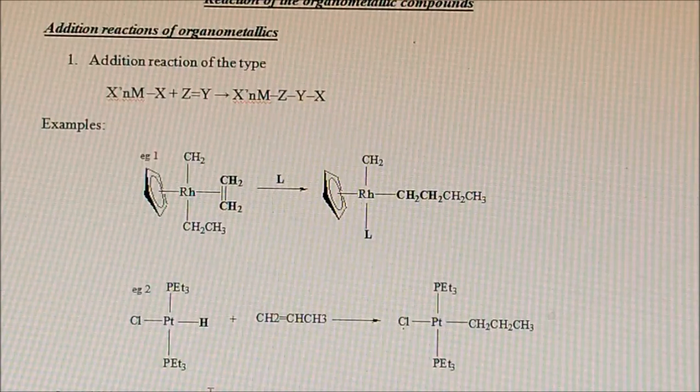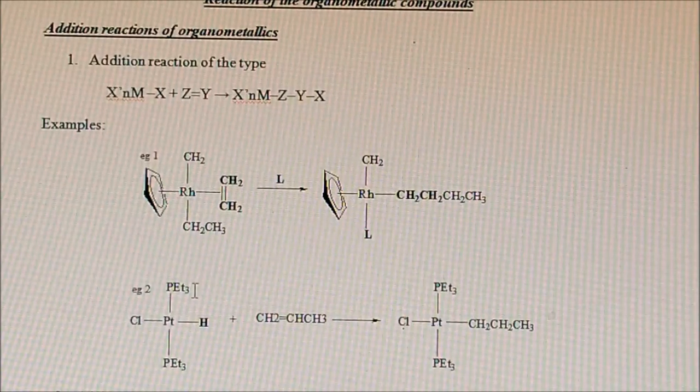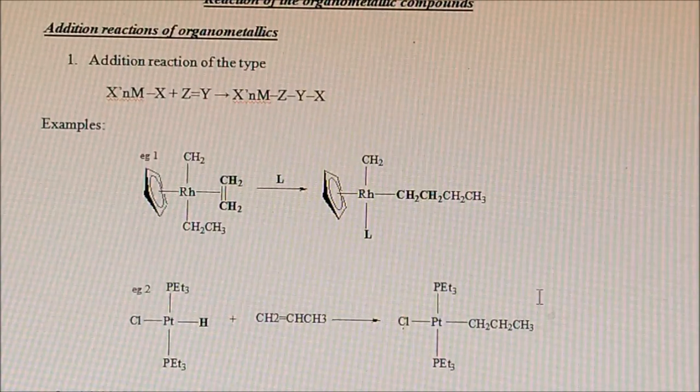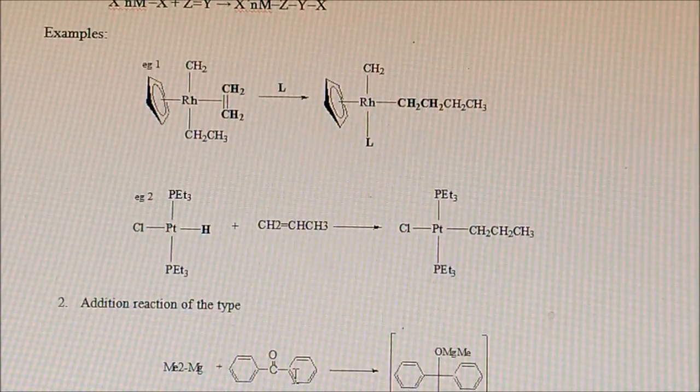But the second example is entirely different from the first one. Suppose you have the same type of ligand as in the first example, that is an alkene ligand present on the outside. Then this type of ligand can be inserted into the central metal atom, and one ligand, that is one leaving group on the central metal atom, will be added to the new incoming ligand to become a saturated ligand. In this type of addition reaction, here we have magnesium, that is dimethyl magnesium. It is one organometallic compound.